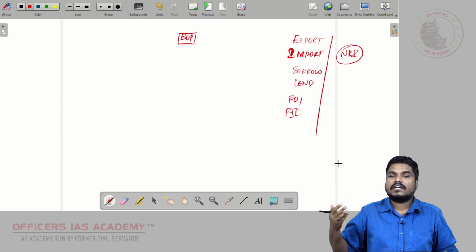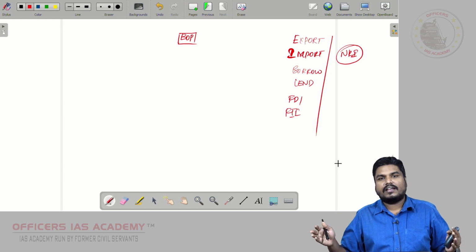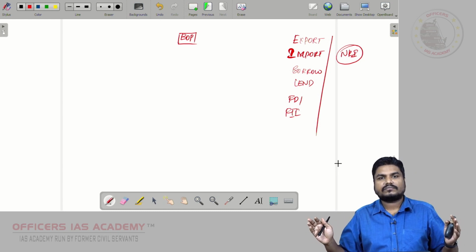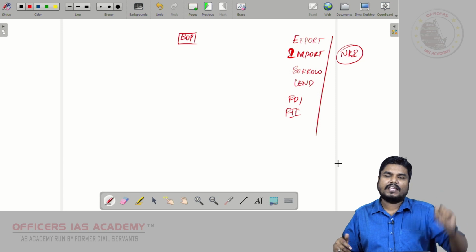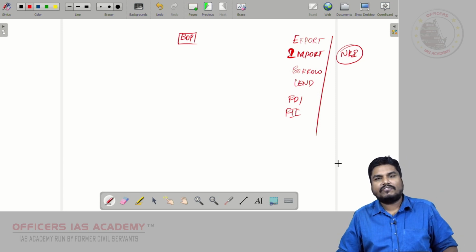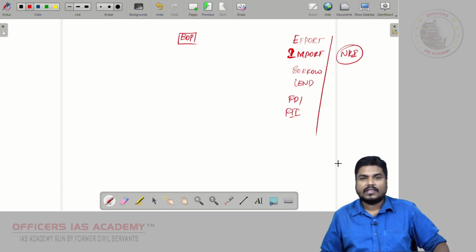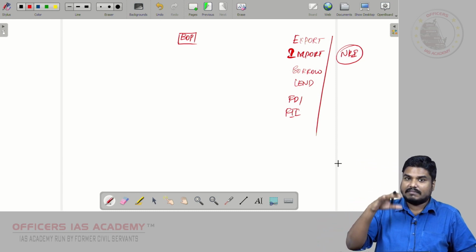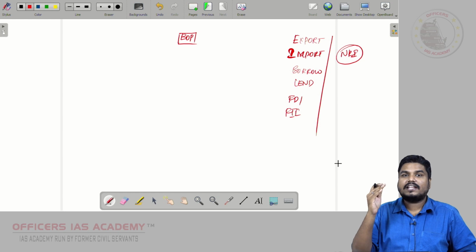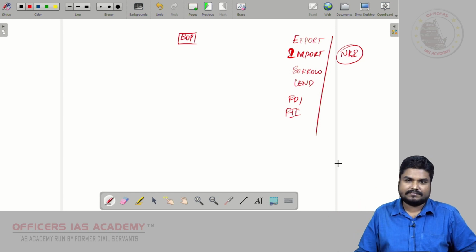You go for a tour, medical tour, or any education tour, everything is a part of it. You go and buy property in California, all are part of transactions which you are doing with the outside world. All these transactions are systematically recorded under a heading called balance of payments.